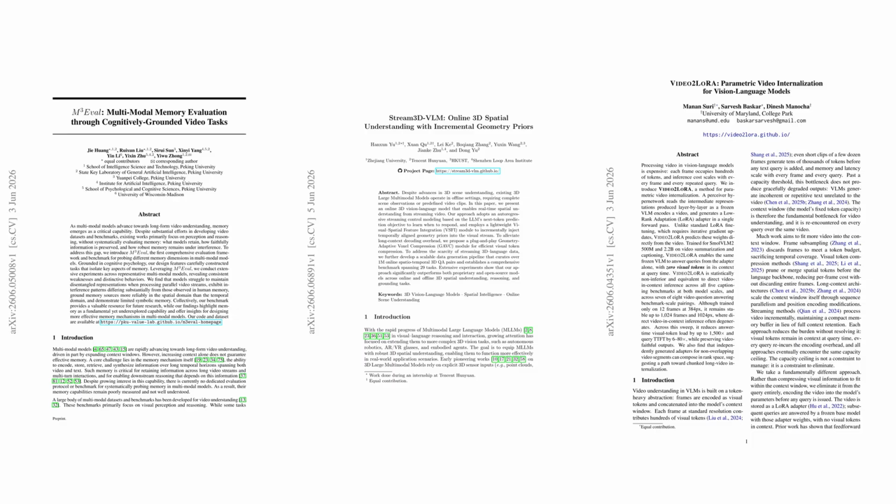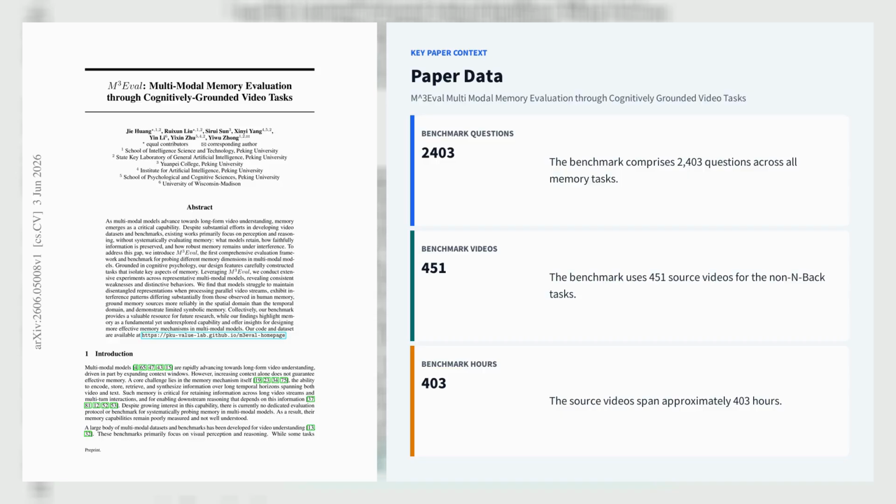What connects these papers is a move away from brute force context windows towards systems that compress, internalize, and time their understanding more intelligently. Keep watching, because the details reveal both how far video models have come and the bottlenecks they still haven't solved. Let's explore the first paper, M3-Evol: Multimodal Memory Evaluation through Cognitively Grounded Video Tasks.